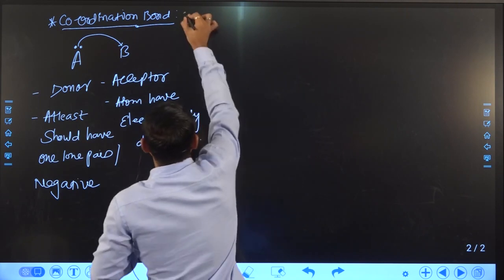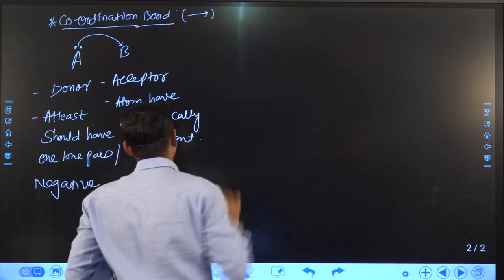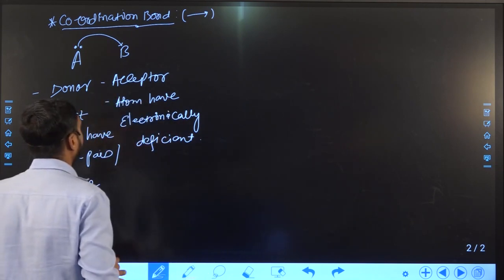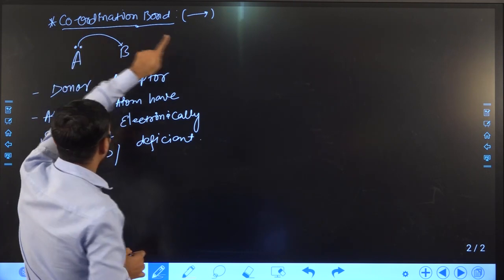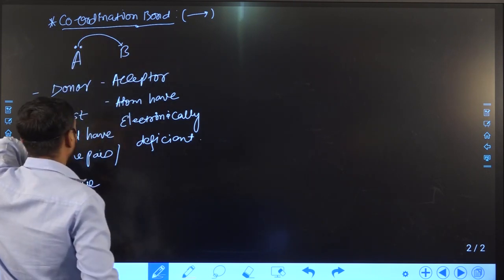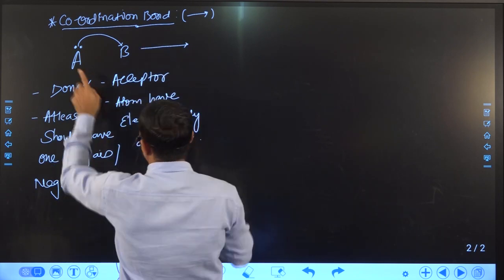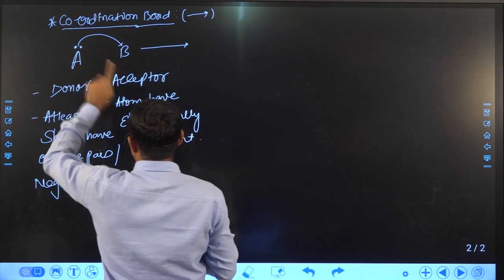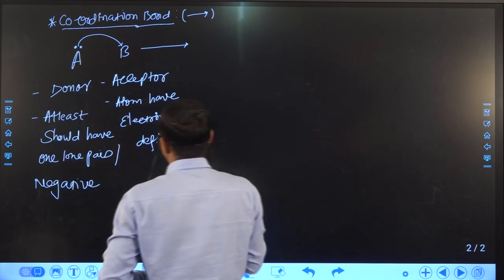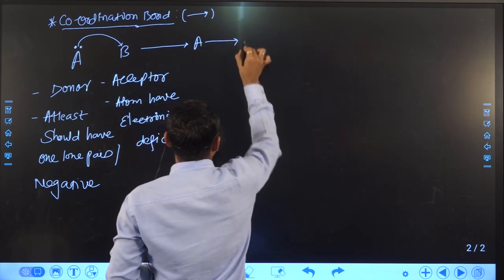We can also say that it is a vector quantity. That means the coordination bond is generally represented by an arrow. So how will we draw the arrow? If the atom donates the pair to another atom, the arrow will always be from donor to acceptor.